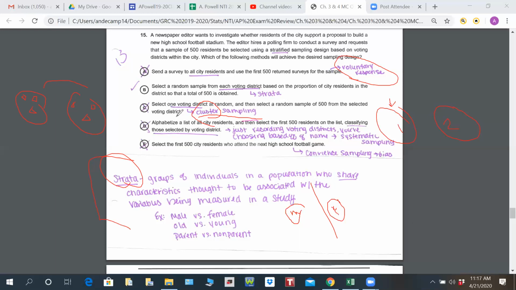Letter B says alphabetize a list of all city residents, and then select the first 500, classifying those selected by voting district.